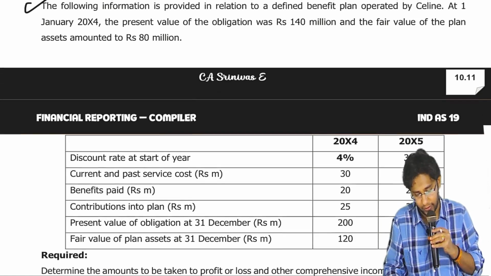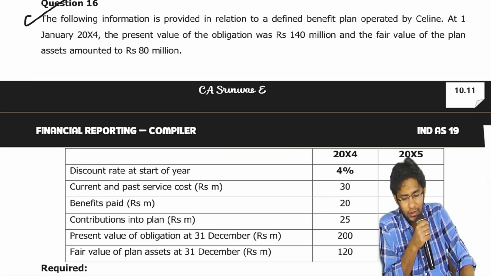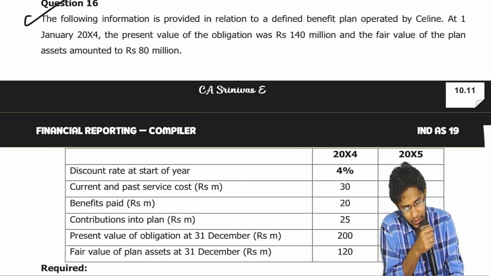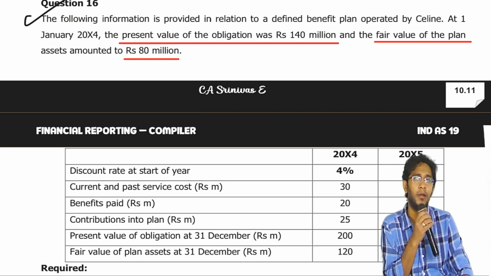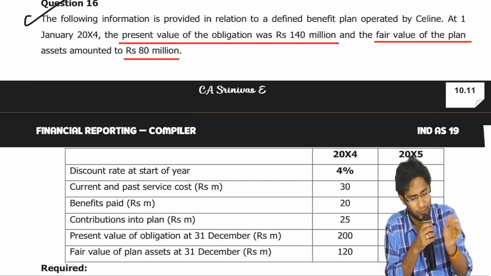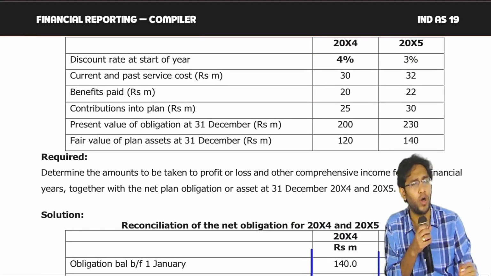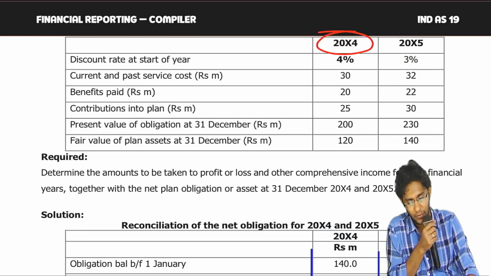Good question. The following information is provided in relation to a defined benefit plan operated by Celine at 1st January 20x4, the beginning of a particular year. PVDBO is 140 million and the fair value of plan assets, opening balance, is 80 million. The opening liability and opening asset balances are given. Bother yourself only with 20x4. Discounting rate is given as 4%. Current service cost and past service cost are given. What is past service cost? Later on we'll discuss. Benefits paid, contribution into the plan, PVDBO closing balance and plan assets closing balance are also given.